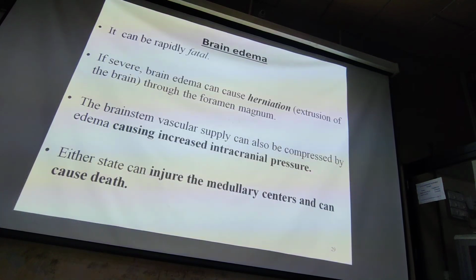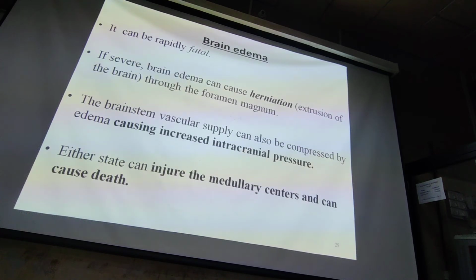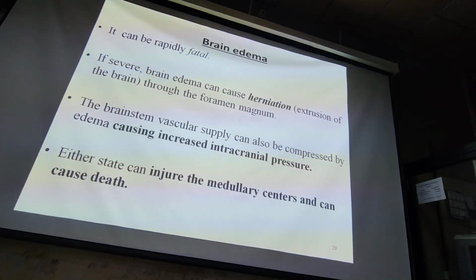Brain edema can be fatal. It can cause herniation through the foramen magnum. The brainstem vascular supply can also be compressed by edema, causing increased intracranial pressure.